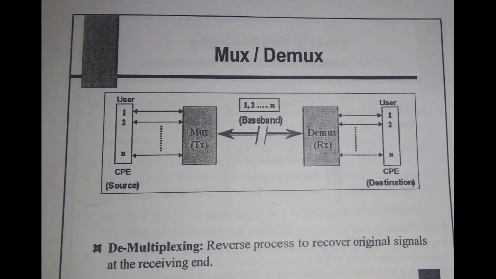We have user 1 at Delhi and the mux is also in Delhi. User 1 goes to the mux of Delhi and travels through various modes of communication to the demux in Mumbai, and again goes to user 1 who is sitting in Mumbai. So we are connecting user 1 at Delhi to user 1 at Mumbai.